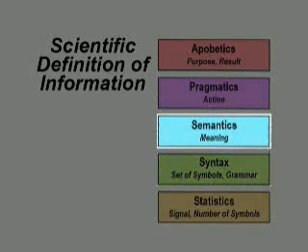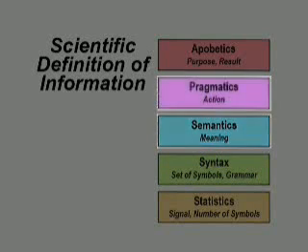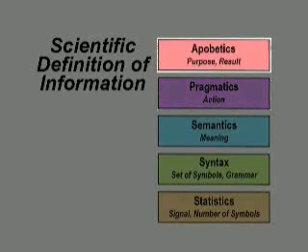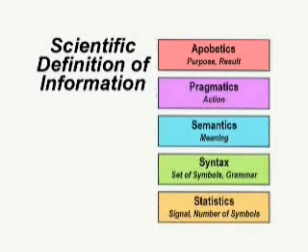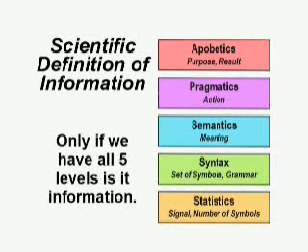But the most important thing is the semantics. What does it mean? We come to the fourth level of information, it is pragmatics. We have seen a few machines which are working under the condition of information, and that is the pragmatic level, the action. And the highest level of information is the purpose, is the result, and the name I gave it is approbatics. So, if we find in an unknown system all the 5 levels of information, then we are sure it is a system with information.